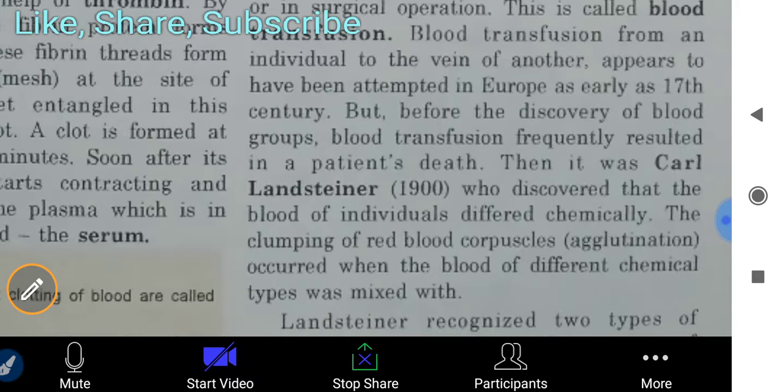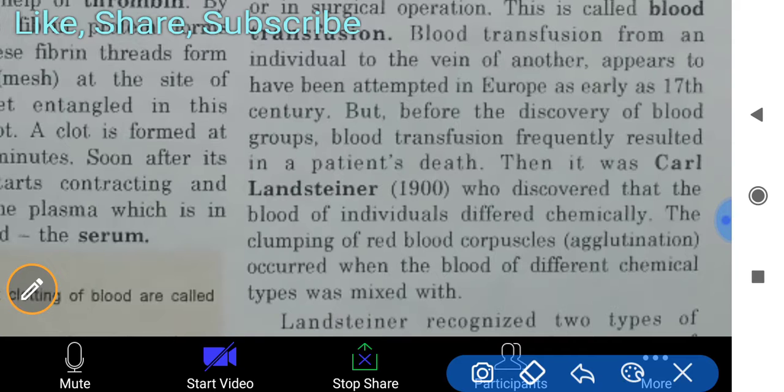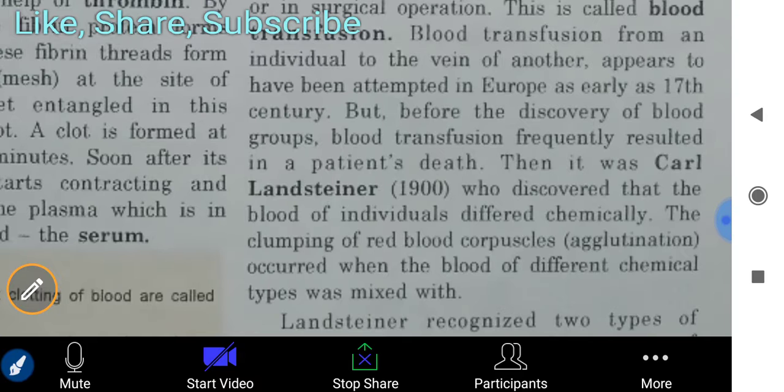Blood transfusion from one individual to the vein of another appears to have been attempted in Europe as early as the 17th century. So that is the history of it. But before the discovery of blood groups, blood transfusion frequently resulted in the patient's death.